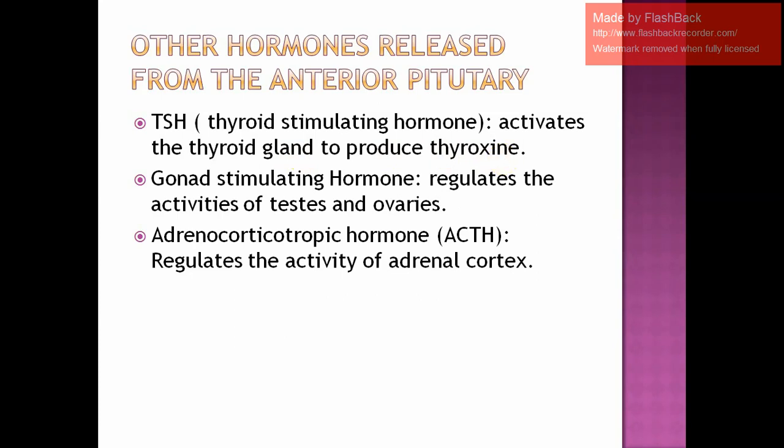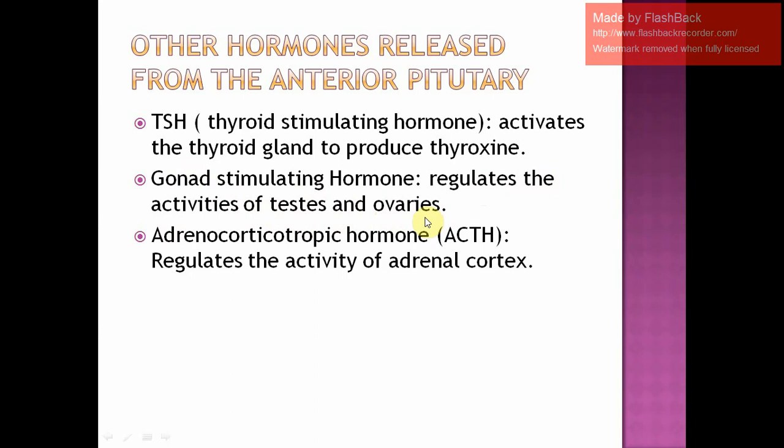Am I clear? Now do you understand why we say master gland? Because it is controlling the activities of the other endocrine glands. It is triggering the other endocrine glands to function. It releases hormones which go and stimulate the glands to produce their respective hormones. Similarly, we have gonad stimulating hormone, GSH. It regulates the activities of testes and ovaries.